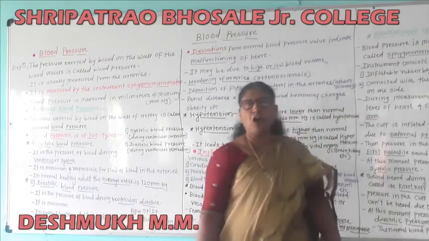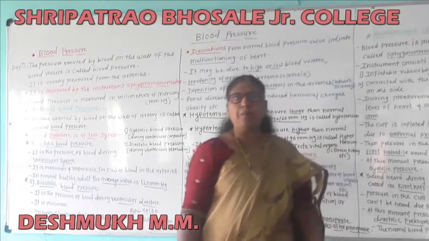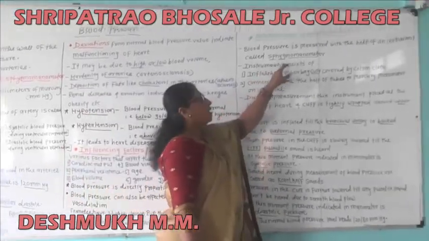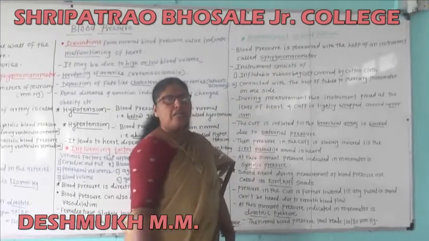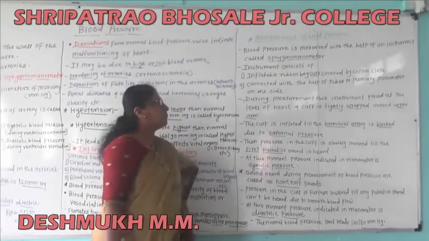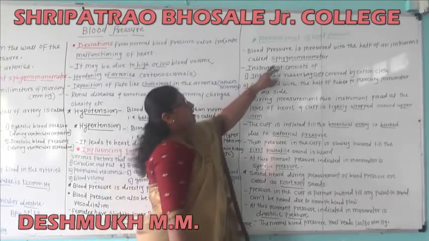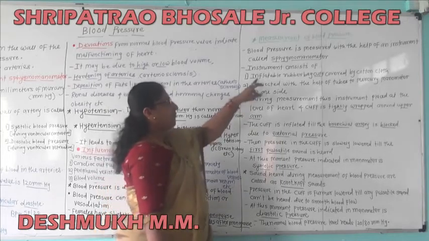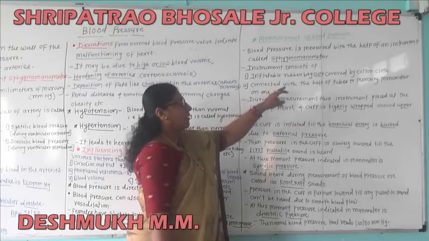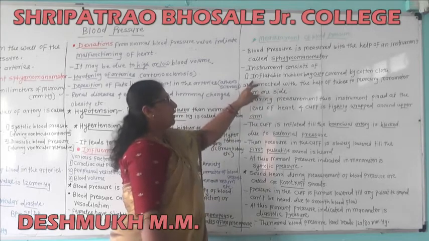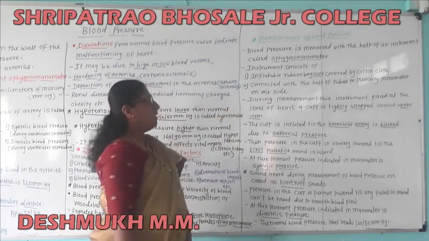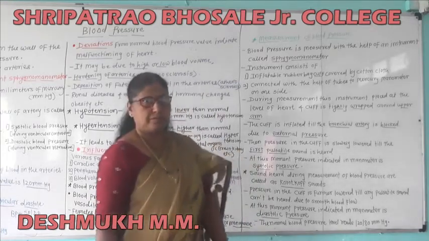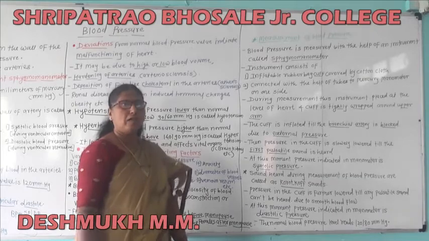Then the next point is the measurement of blood pressure with the help of the instrument sphygmomanometer. This sphygmomanometer instrument consists of an inflatable rubber bag cuff covered by a cotton cloth.